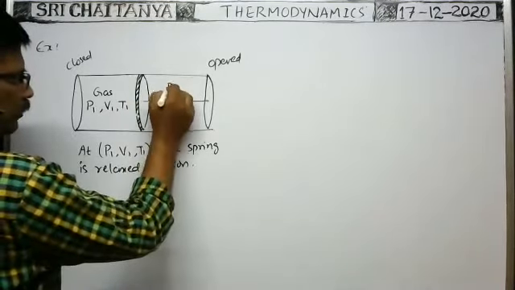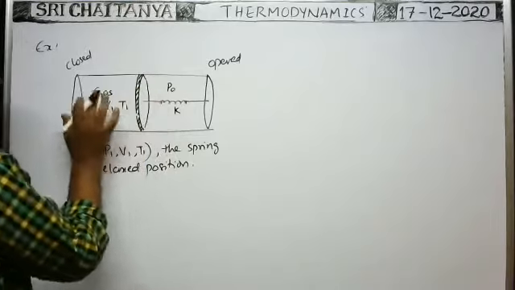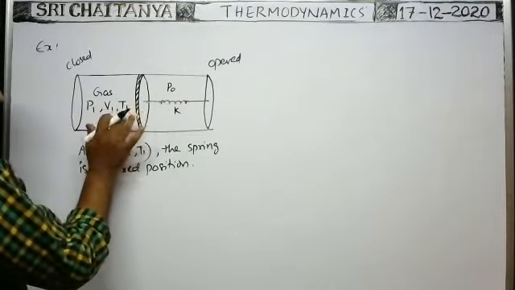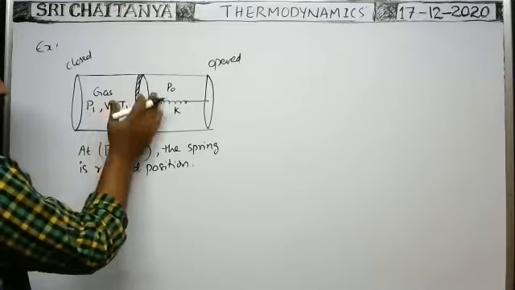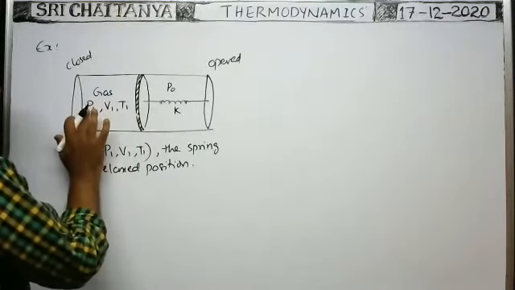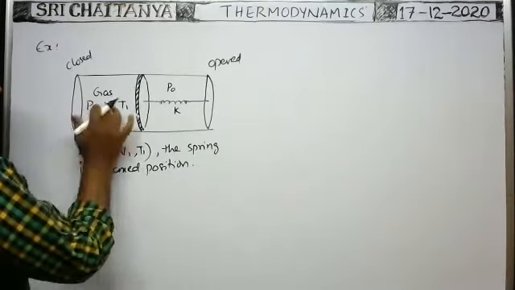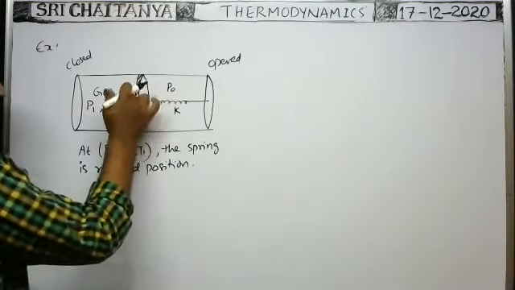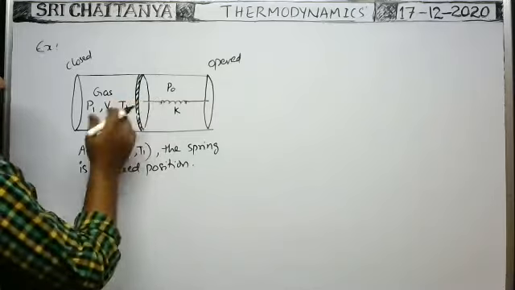Only atmospheric pressure P0 acts on the piston, and P1 pressure acts on the piston. Even then, there is no displacement because it is under equilibrium. The force due to the pressure of the gas and the force due to atmospheric pressure are equal in magnitude and opposite in direction.